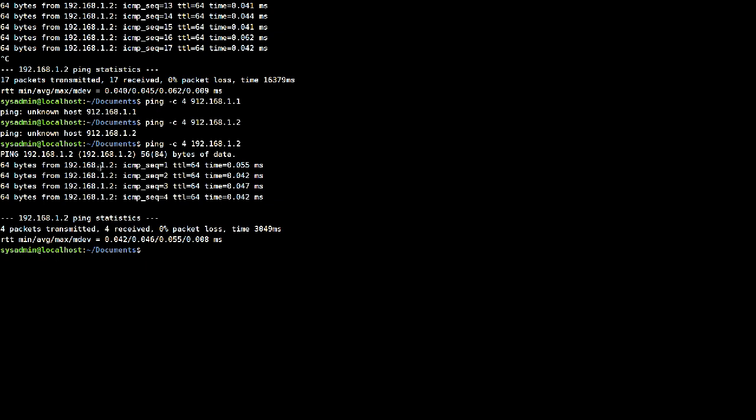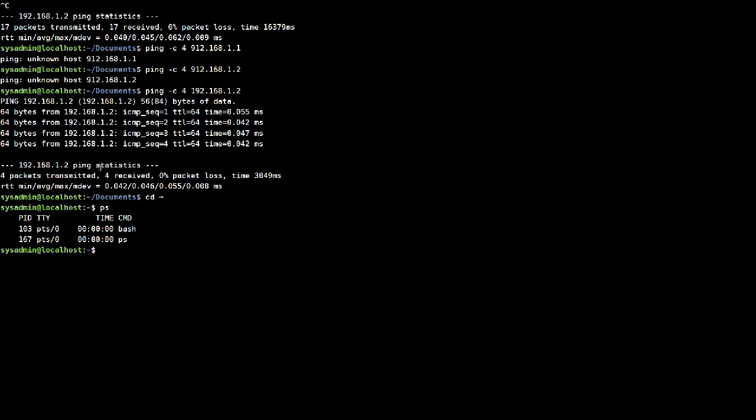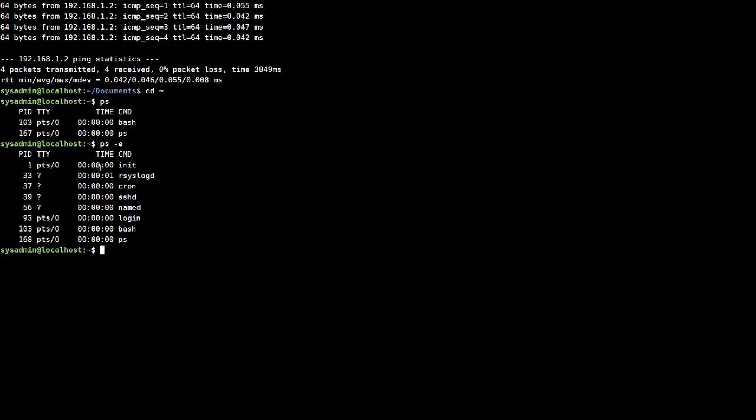Let's say you want to see running processes. For that, you can just do ps, but this shows only the terminal processes, and you want to see the whole machine's processes. So for that, you need to type in ps dash e. So this gives a little more detail about the processes running in the entire machine.